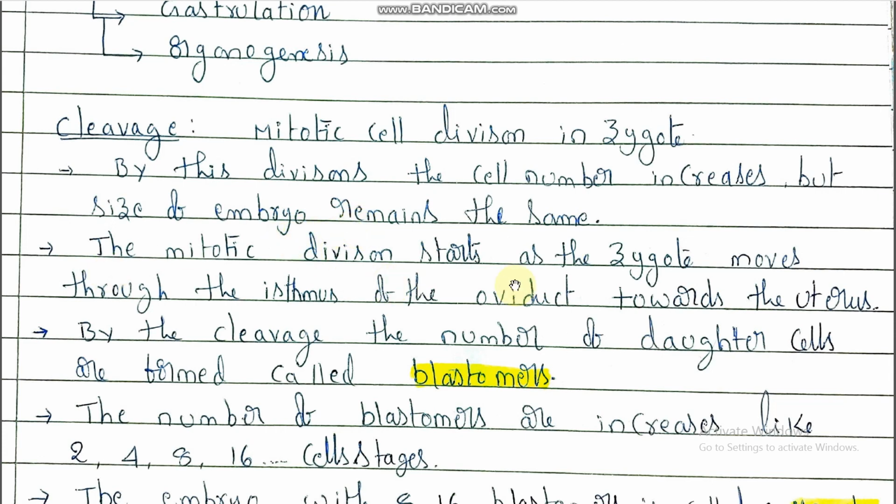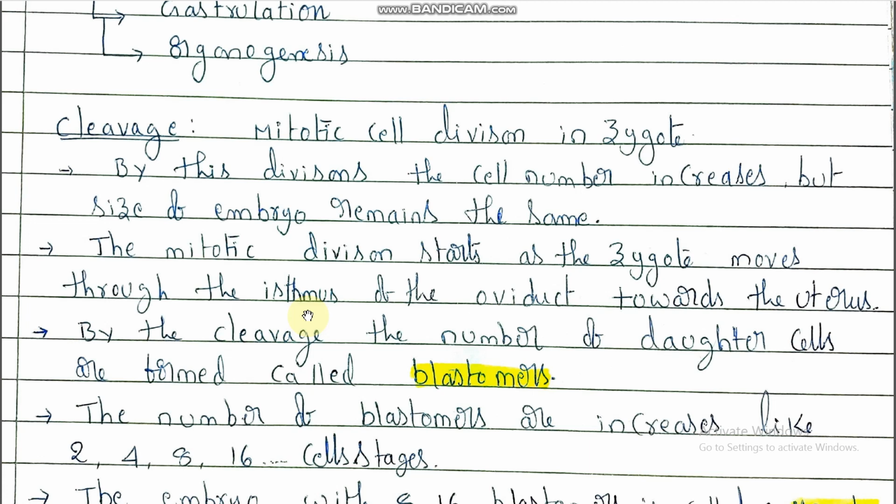The mitotic division starts in the zygote as it moves through the isthmus of the oviduct towards the uterus. In the earlier class we discussed that fertilization occurs at the ampulla-isthmic junction of the oviduct of the female. Once the zygote undergoes cleavages, it moves through the isthmus of the oviduct towards the uterus.